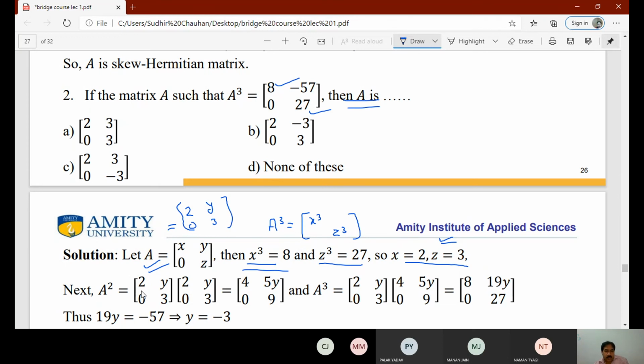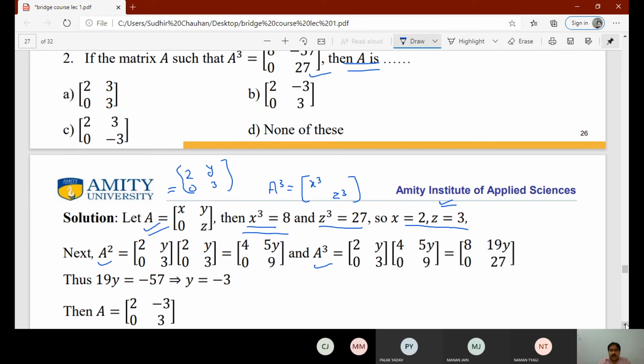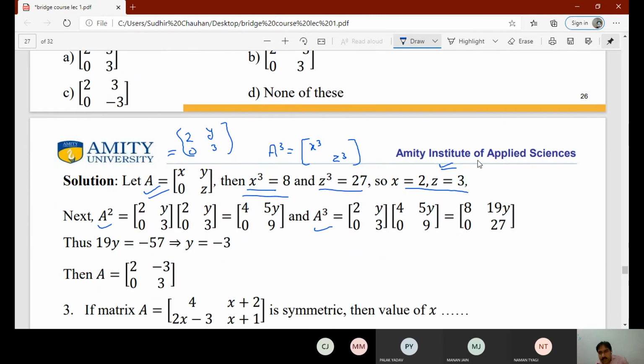So we'll get matrix A as [2, y; 0, 3]. Now we can find A cube. So first find A square, then we'll find A cube. Now here only y is unknown. Now if we compare the element in position 1, 2, here we have 19y, and in the given matrix it is minus 57, so y is minus 3. So in that way we can find the matrix, it is [2, minus 3; 0, 3]. So we can find the option as the second option.